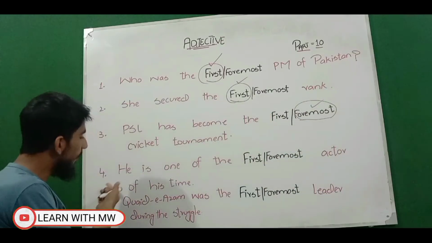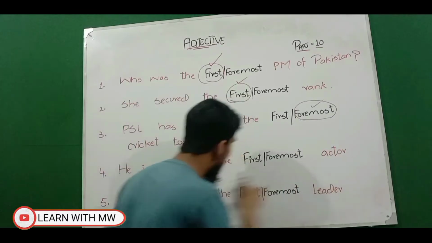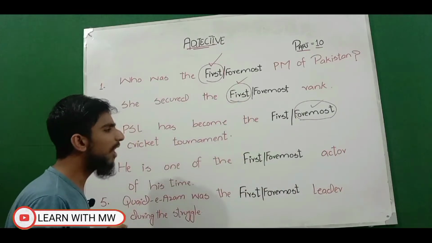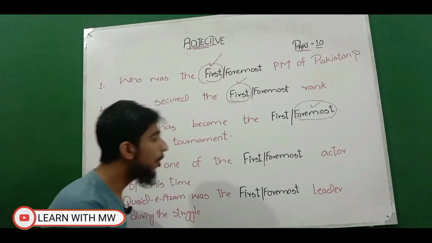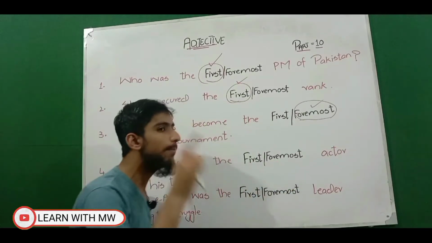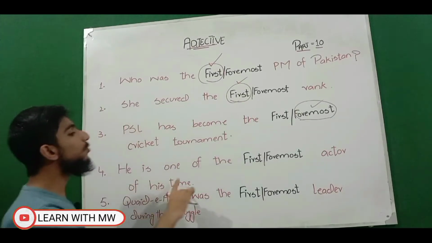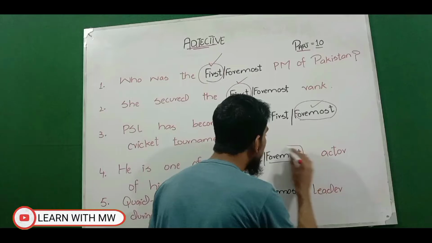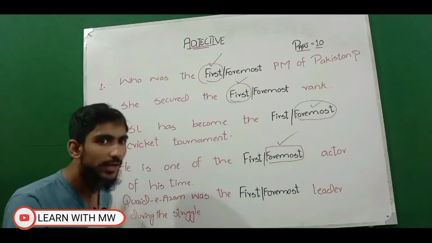Now look at the fourth example. He is one of the dash actors of his time. So now he is the first, and we have learned that first basically shows number, rank, and position, while foremost basically shows importance, value, and priority. So he is one of the foremost actors of his time, of his era.